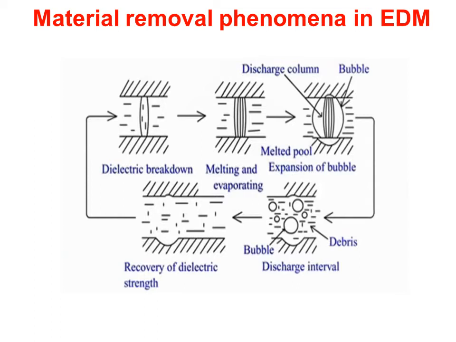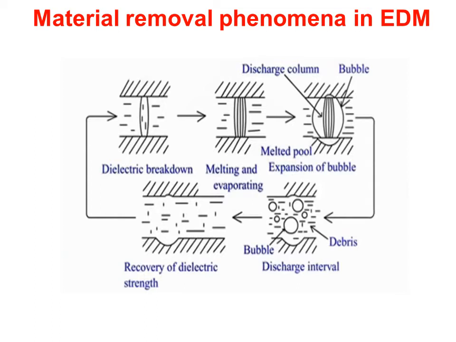Then the expansion of bubbles happens due to the discharge column. That means the electrons from the cathode move towards the anode, and the ions from the work material go to the cathode through this dielectric medium.